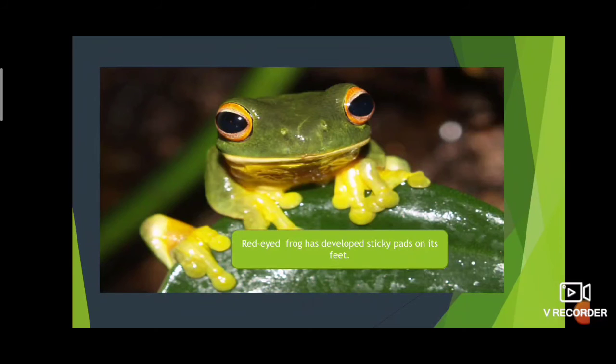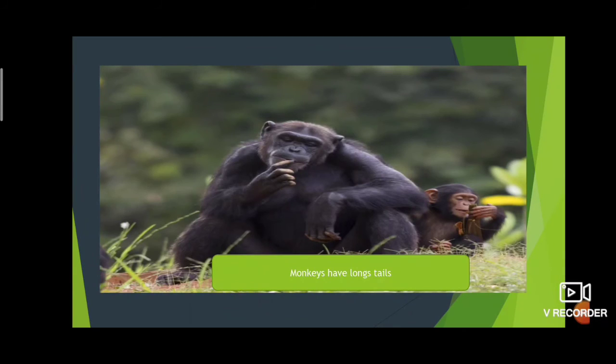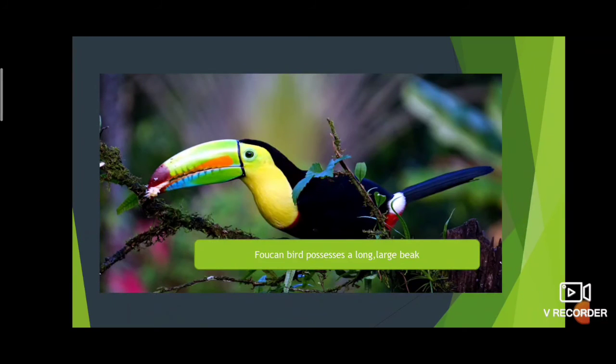Then monkeys also have long tails. We know that, right? Then, as there is a competition for food, some animals are adapted to get food that is not easily reachable.